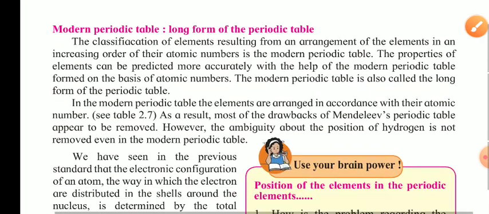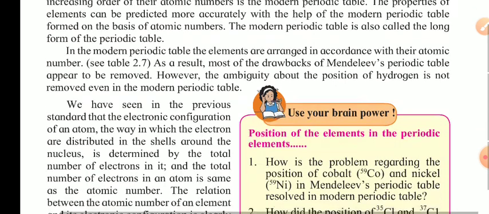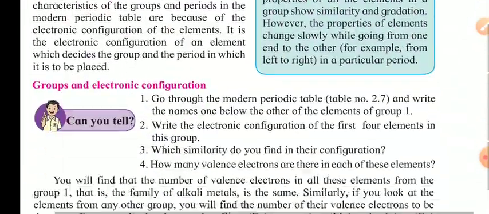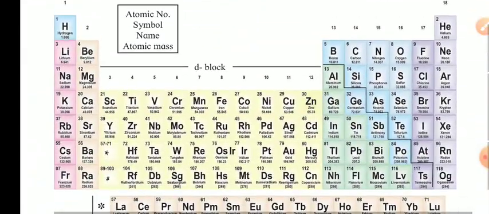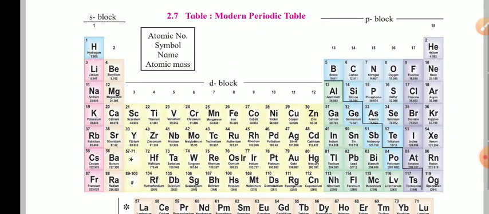After that comes the modern periodic table, which we also call the long form of the periodic table. In that, we are going to see the complete structure, what exactly this table is. In the structure of the modern periodic table, we will look at the table itself. If you look at this, we have in all 18 groups, starting from 1, 2, 3, 4 till 18.